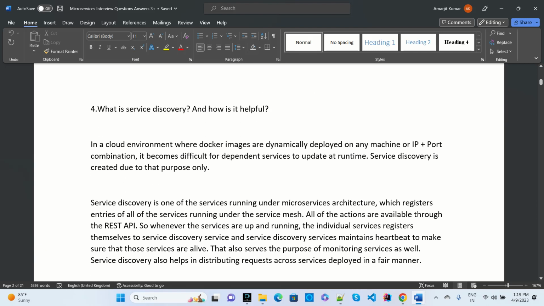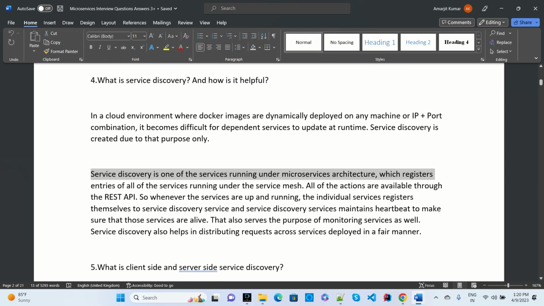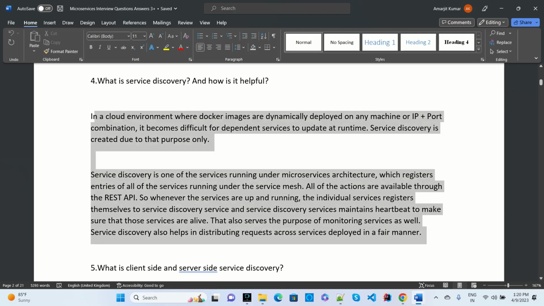Another question they will ask is, what is service discovery and how is it useful? Service discovery is used to find the services running under the microservice architecture. If you are using Spring Cloud components, there is the Eureka service registry, where we register all the microservice applications. If any request comes from the client, how will the service be searched? Service discovery comes into the picture. It keeps all the service registry information registered in Eureka and scans or calls all the applications. So that is service discovery and how it is useful.